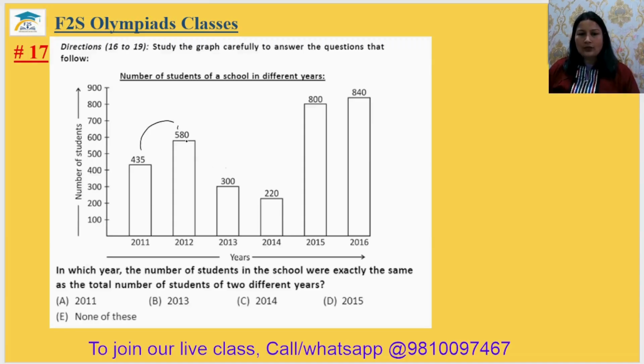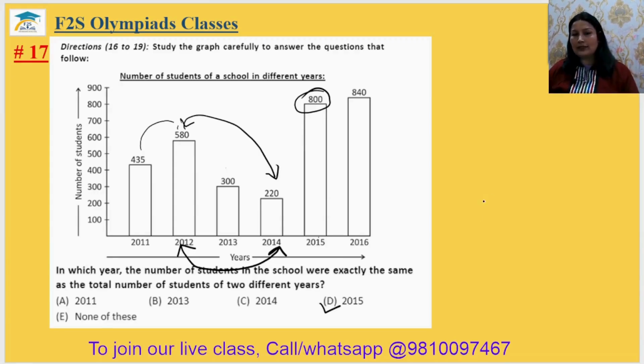If we add this one, 580 plus 300, it will be 880, not equal. But if we take 580 plus 220, it will be 800. 2012 and 2014 give 800, and 800 is in 2015 also. So that's why option D will be the correct answer. The 17th answer is option D.